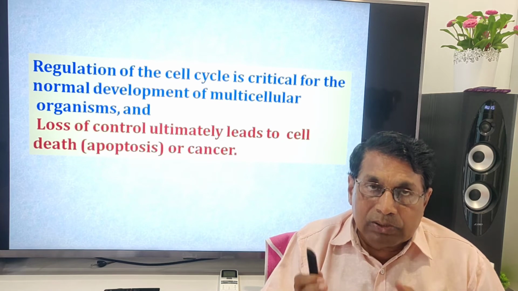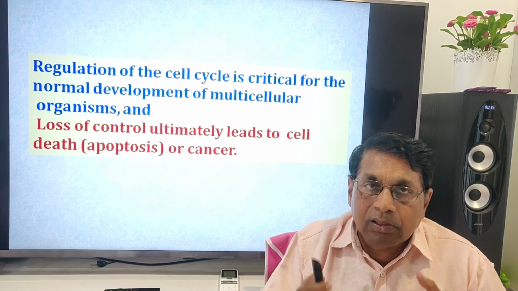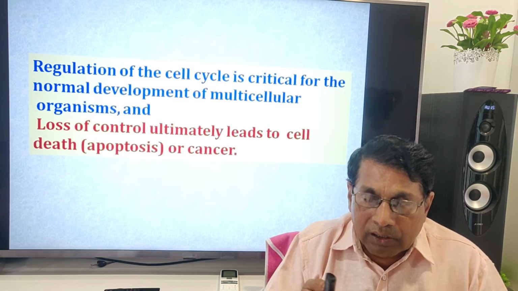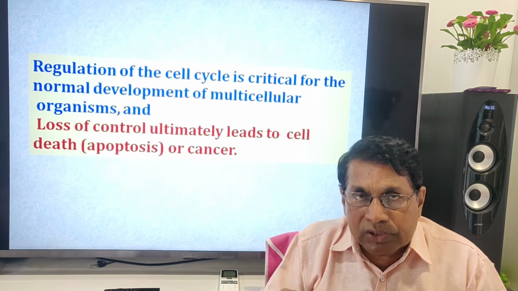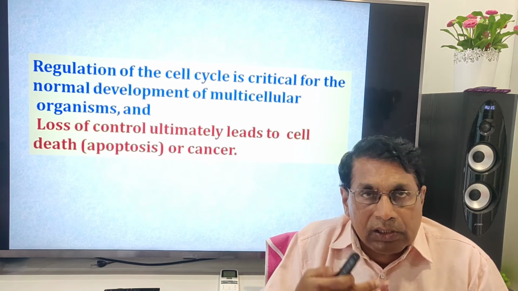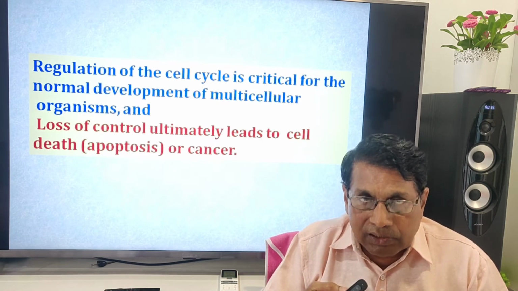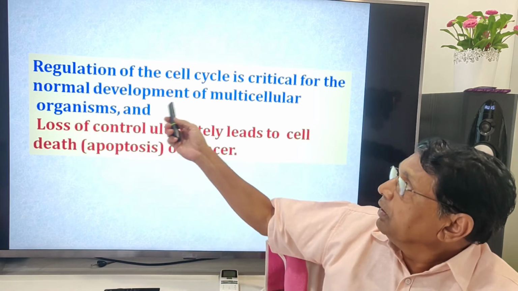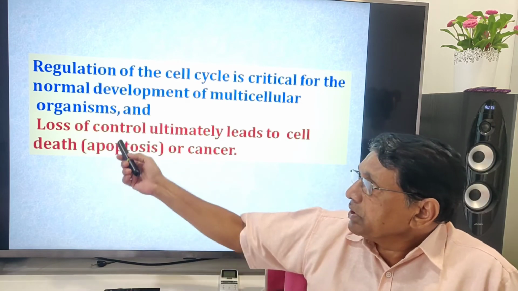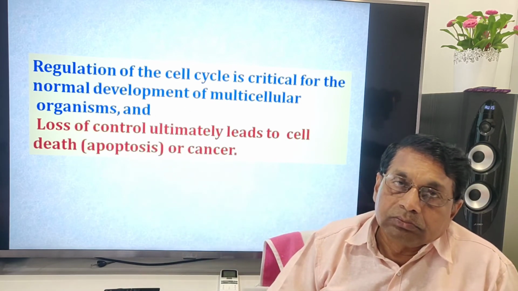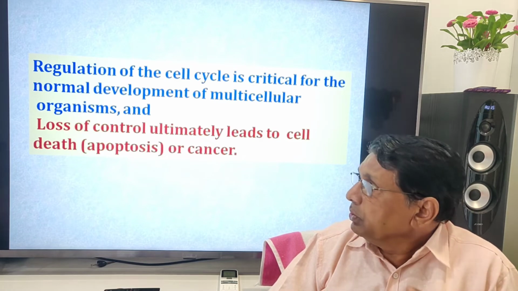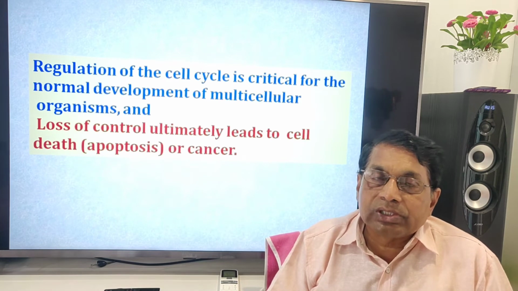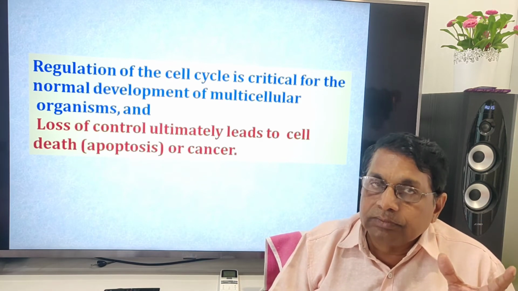If an organism, plant or animal or a fetus or a baby is growing, a seedling is growing, the cell cycles are normal, the divisions are normal. If there is a problem in the cell cycle, either in M, G1, S, G2, then there will be loss of control, which ultimately leads to death, apoptosis, that is called programmed cell death.